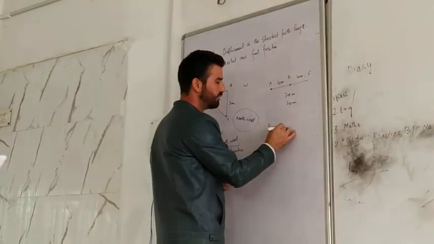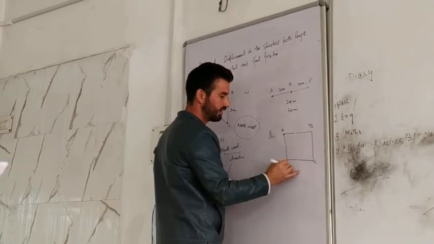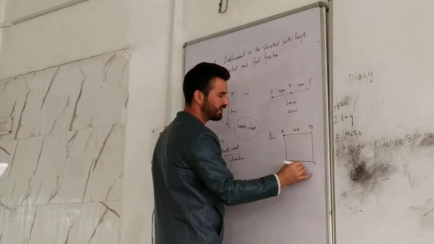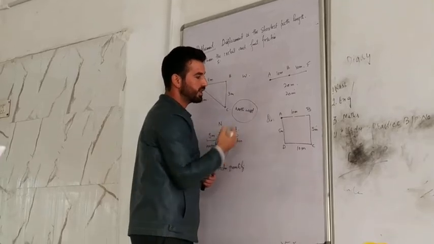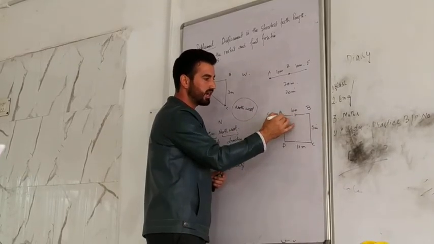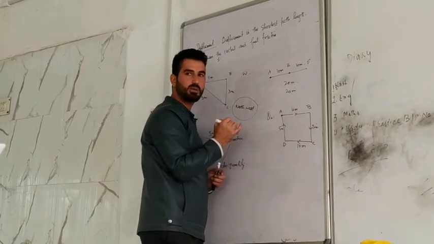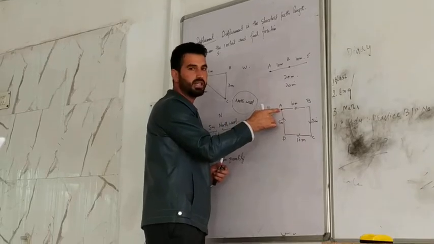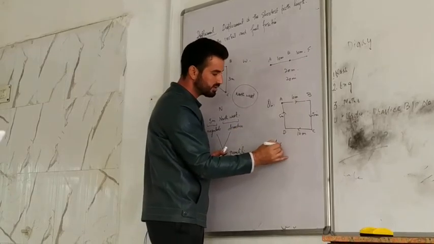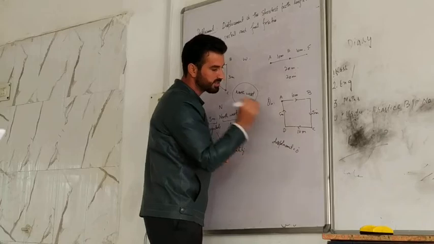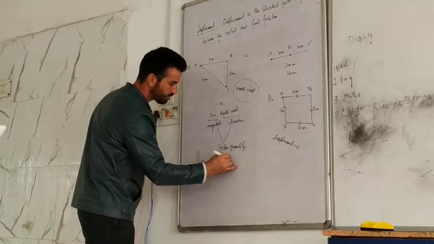Very good. For example, I am taking this example into consideration again. A, B, C, and D. 100 meter. Okay, 10 meter, 10 meter, 5 meter, 5 meter. In displacement, we only take the initial point and final point. Here you can see that the object started from A, then to B, then to C, then to D, again to A. So the initial point and the final point coincide. When they coincide, there is no change in position, there is no distance between initial and final. Displacement is equal to zero. So we can say that displacement can be 0.